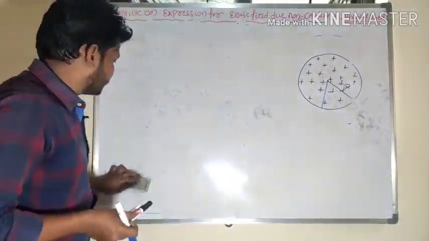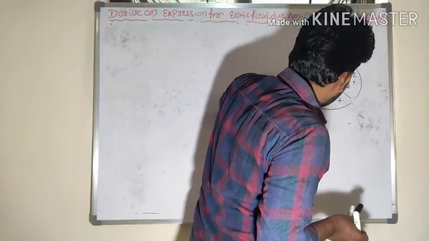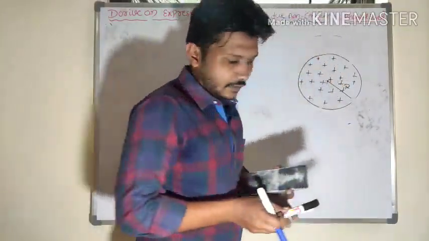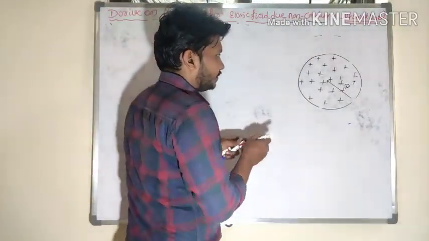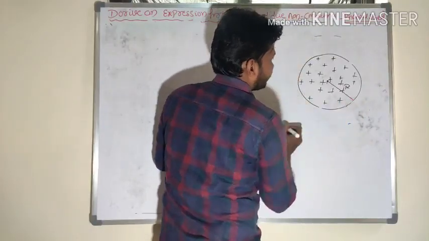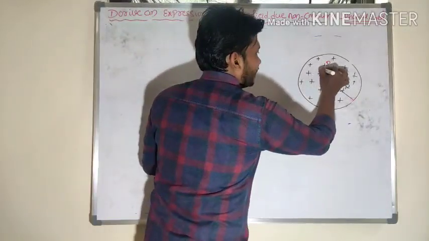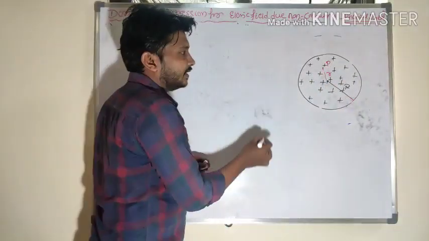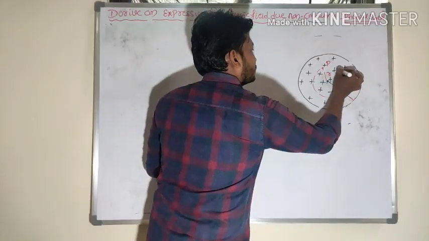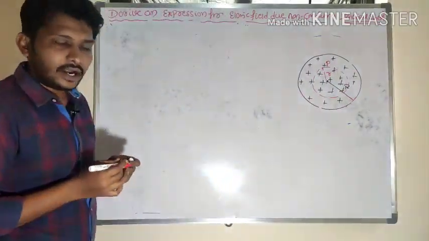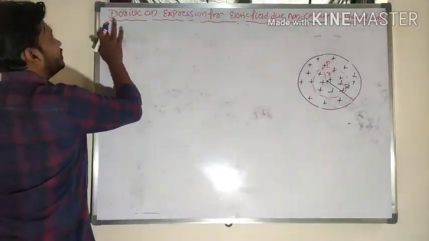If the point of observation is inside the sphere, then what about its value? Just look here. This is the radius. I will choose one point P here, and this point P is at a distance of r from the center of the sphere.